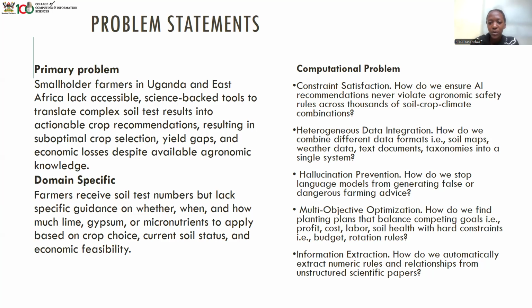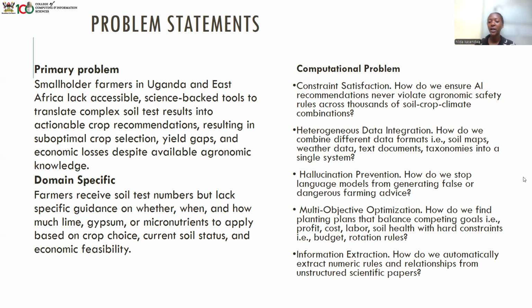And our computational problems are there is constraint satisfaction, like how do we ensure AI recommendations never violate agronomic safety rules across thousands of soil crop climate combinations? There are very many crop climate combinations available. So how do we make sure that our AI that we have developed never violates any agronomic rule? Then there is heterogeneous data integration.